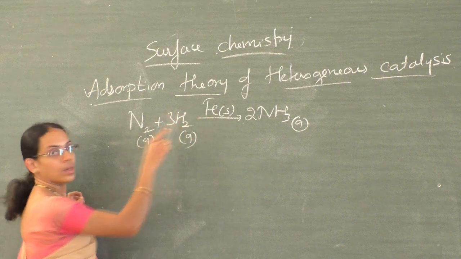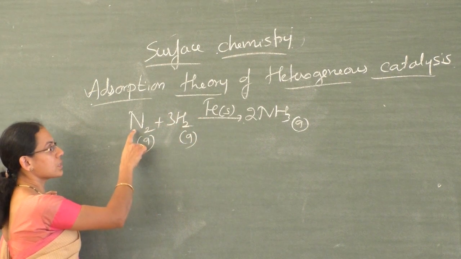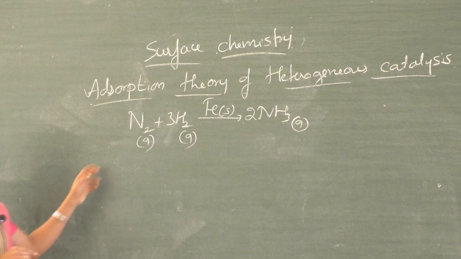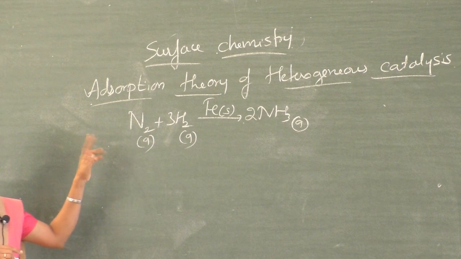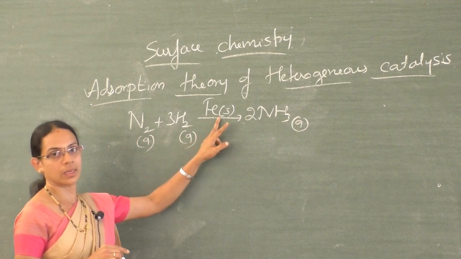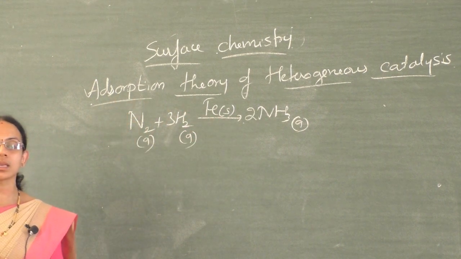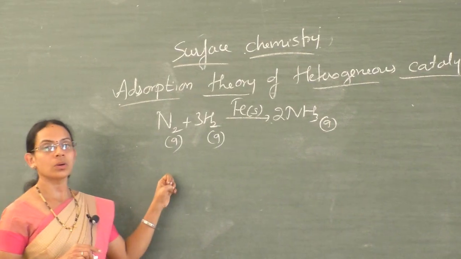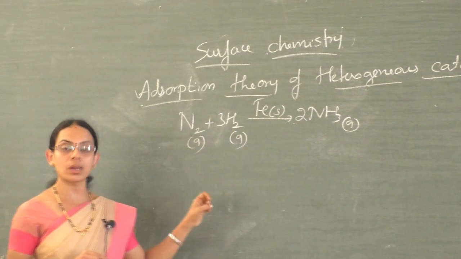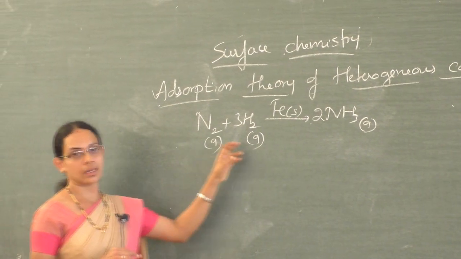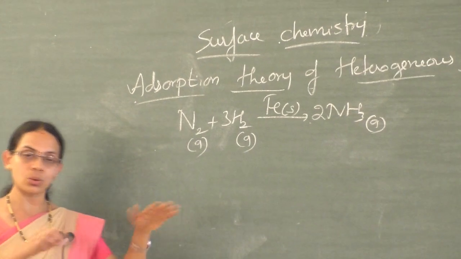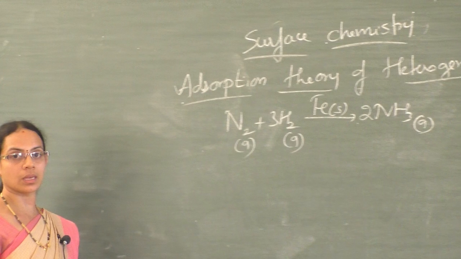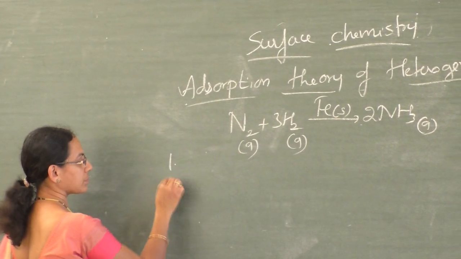Iron powder is a solid adsorbent, and the reactants, that is nitrogen and hydrogen, are gaseous reactants, or the adsorbate. According to the modern theory of heterogeneous catalysis, it explains how the catalytic activity is localized on the surface of the catalyst. Based on modern adsorption theory, there are 5 steps.